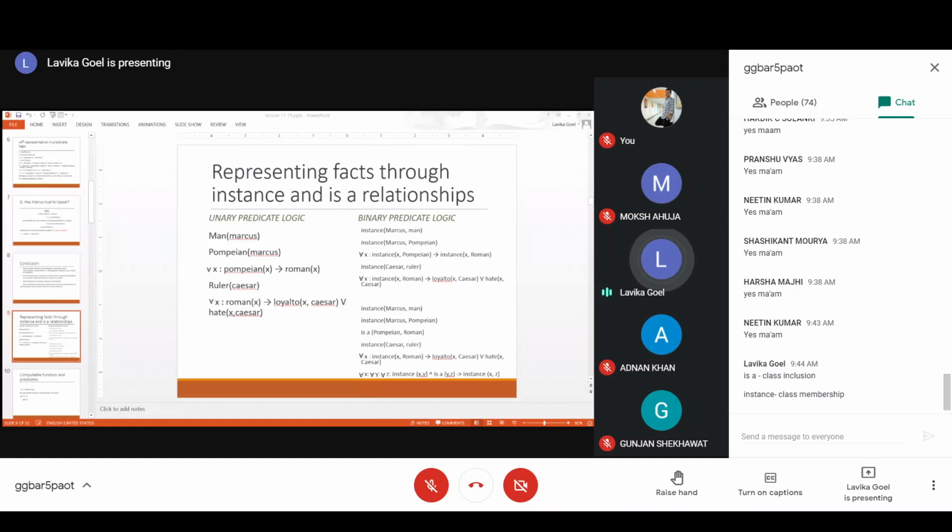this. Now if you want a class inclusion, that cannot be for every sentence, only for the third one, I think. If you see, all Pompeians are Romans. So this is a class inclusion kind of sentence, right? Because Pompeians are included in Romans. This means that if he's a Pompeian, he's a Roman. So you can represent it using the isa relationship: isa(Pompeian, Roman). So this means that Pompeian is a Roman. This is a simple way of representing the sentence, which you represented through a long expression.